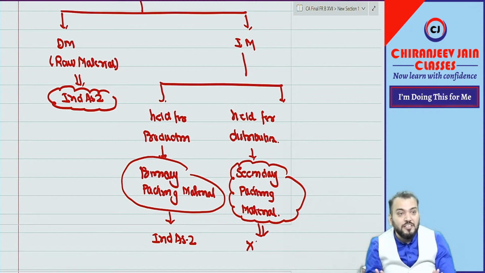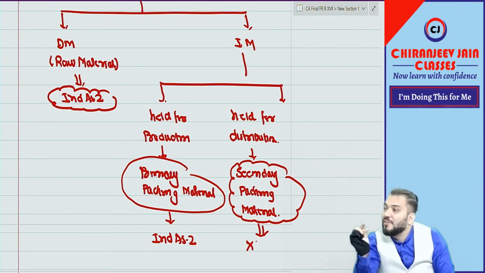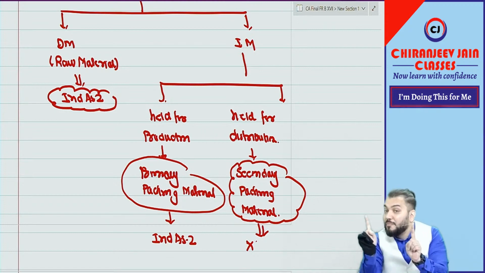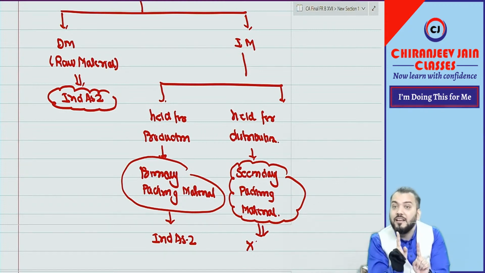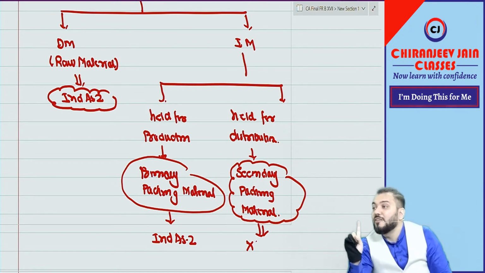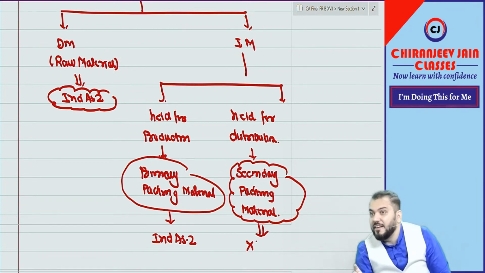Are you able to understand? It means the principles of Ind AS 2 will not be applicable, but this will be stock of packing material, which will be an asset. I am not saying it is not an asset. It is an asset, but it will not meet the definition of inventory.